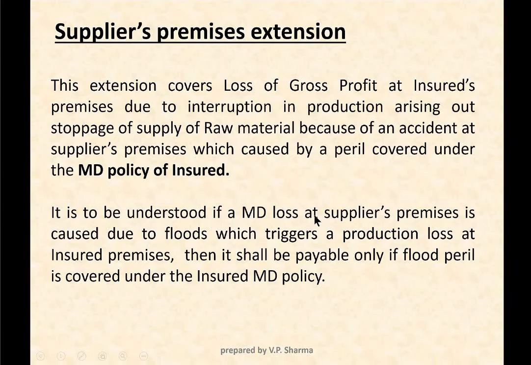If the material damage loss at the supplier's premises is caused due to floods, which has triggered production loss at insured's premises, then the loss of GP at insured's premises shall be payable only if flood peril is covered under insured's material damage policy. We are not concerned whether this flood is covered under supplier's policy or not, but we will see whether that peril is covered under insured's material damage policy.